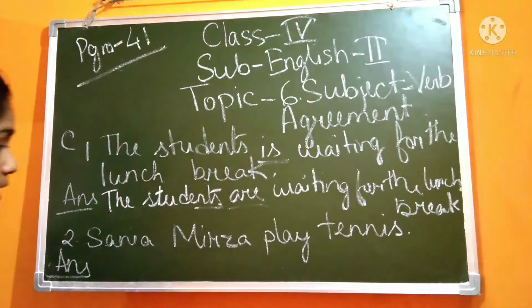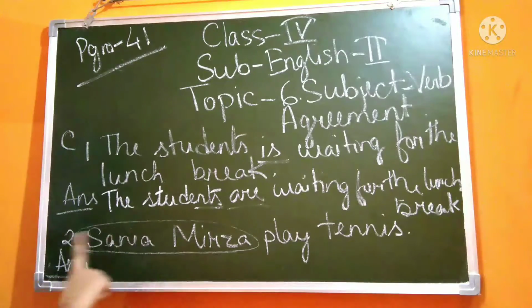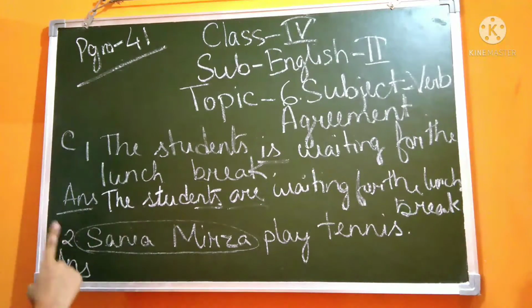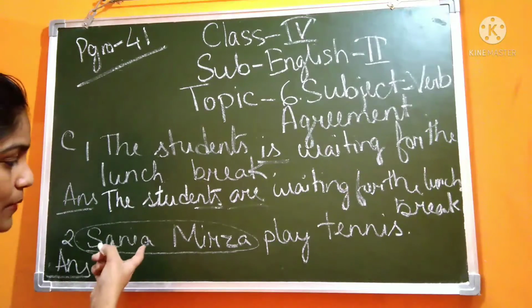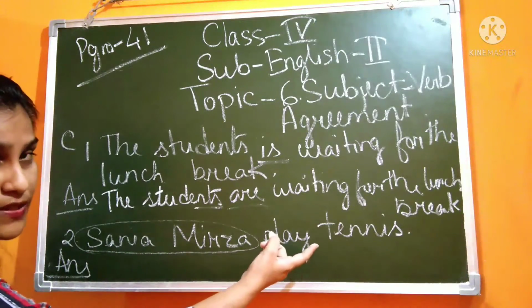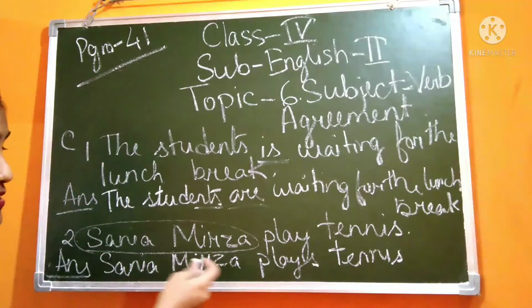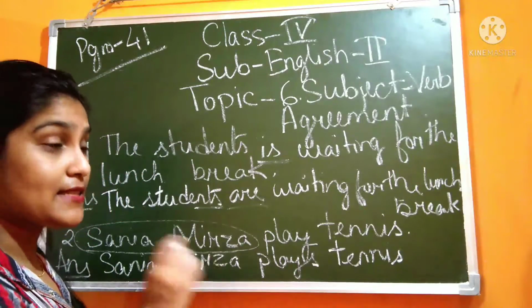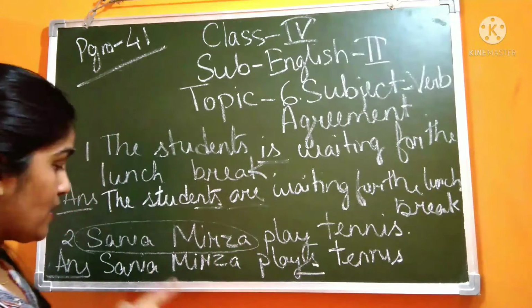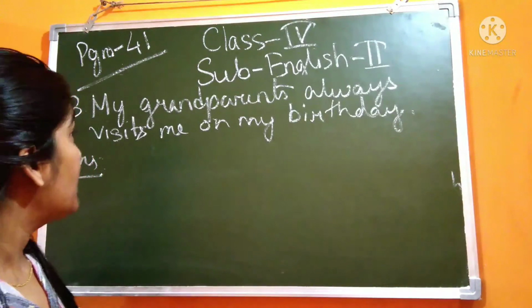Okay. Now, "Sania Mirza play tennis." So this is the name of one girl. That doesn't mean that two girls are there. This is the title, Sania Mirza play. Play will be what? Is it plural or not? One person, singular person, then the verb will also be singular. So how will we write? Now it is correct: Sania Mirza plays tennis. Play is used for plural subject, plays for singular subject. So one person, that is why S. Understood?